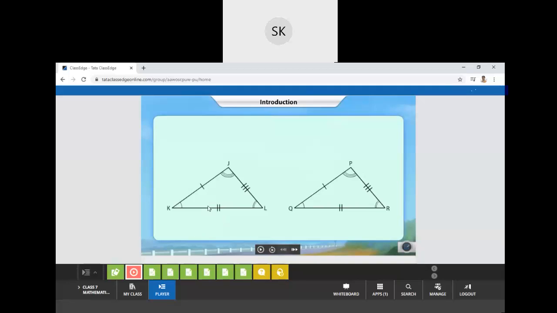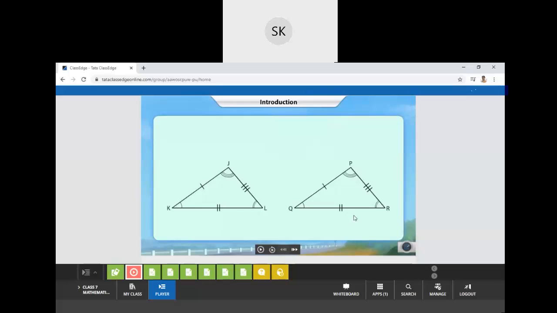Now you can see over here, ZK side is equal in measure with PQ because it is given in the symbol that one line is shown on ZK, like the same on PQ. It means that symbolically it is denoted that both these sides are equal in measure. Like the same, two lines are there on KL side and two lines are there on QR side.